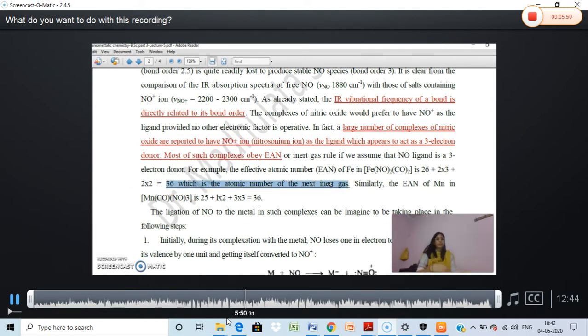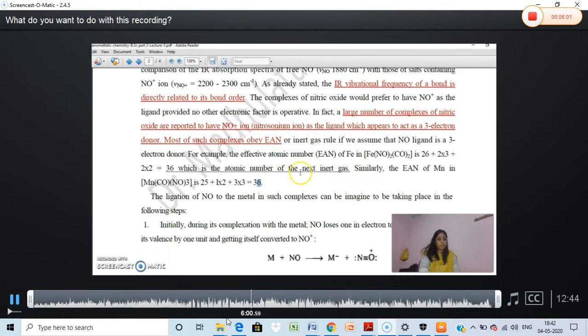In the case of manganese also, we see that the EAN is 36. So these are the stable complexes formed with the help of the NO moiety.